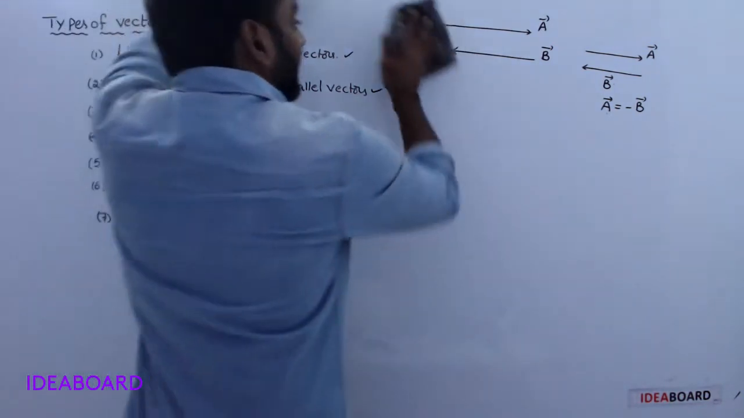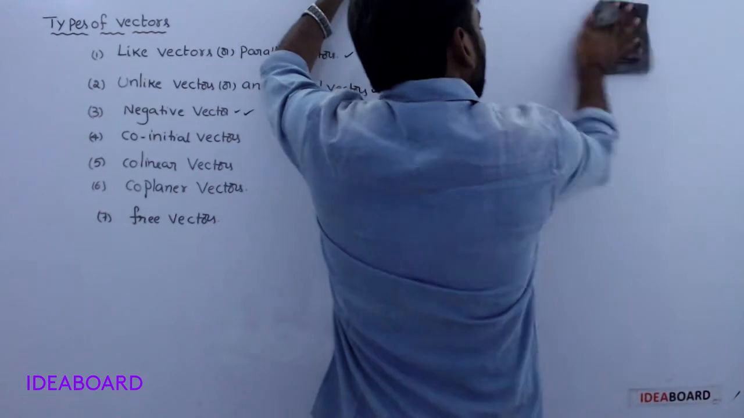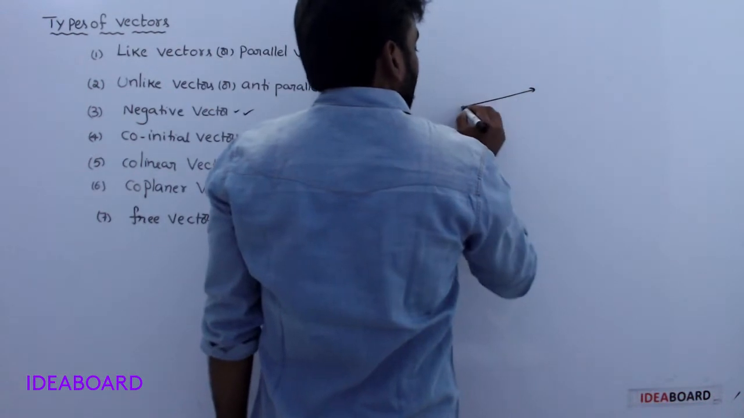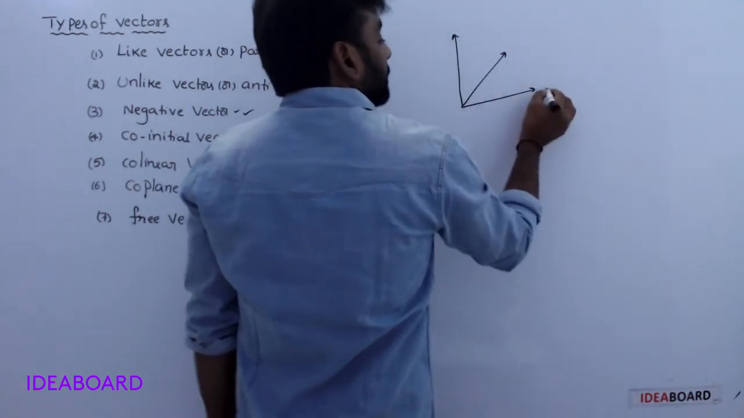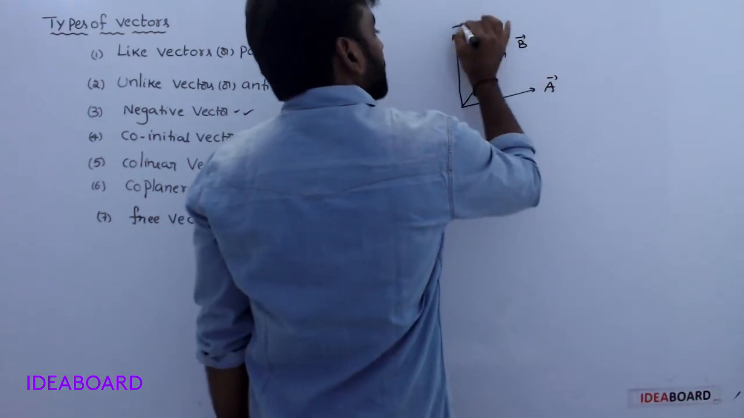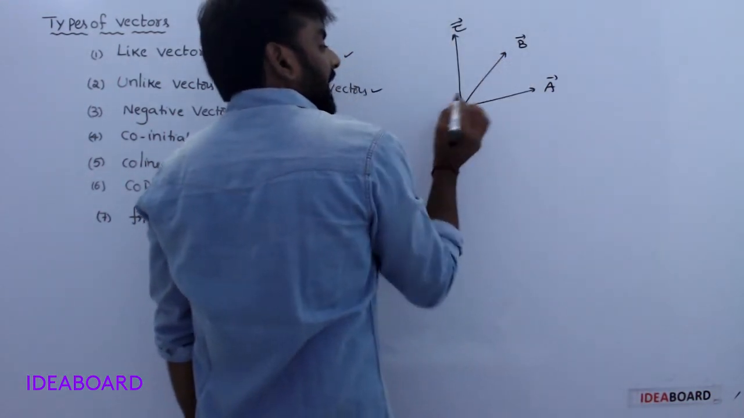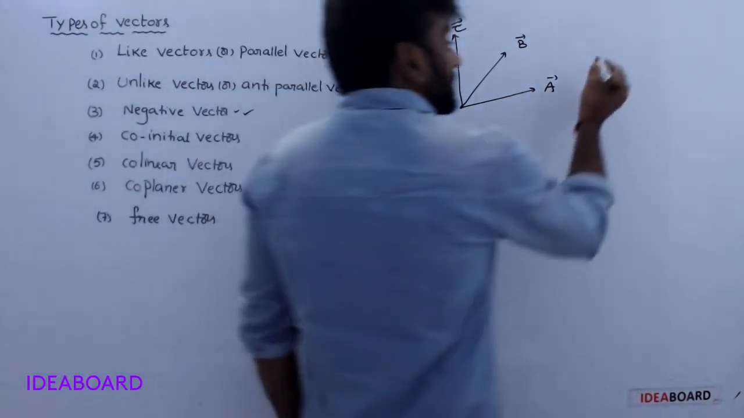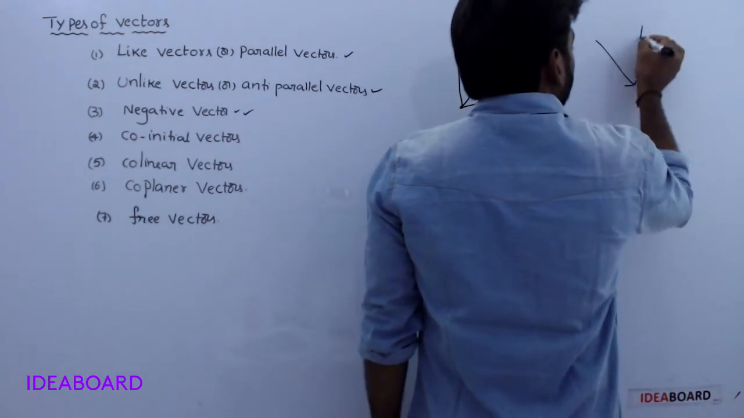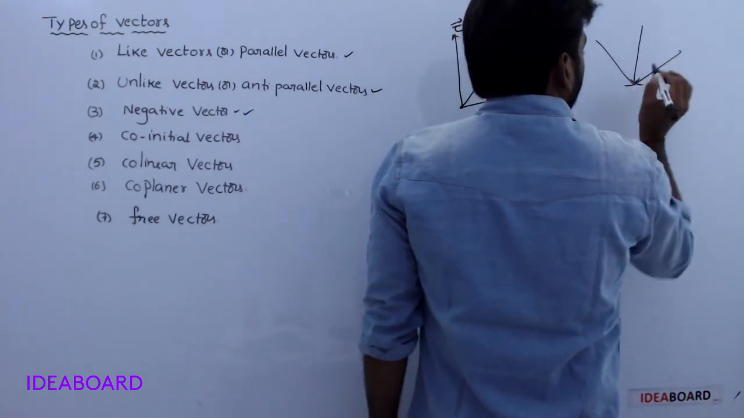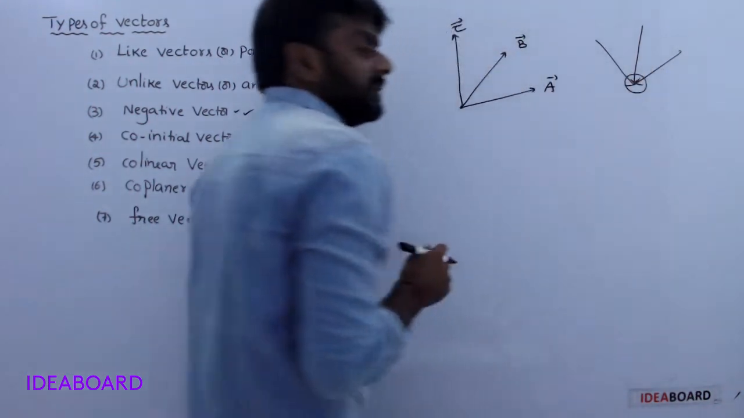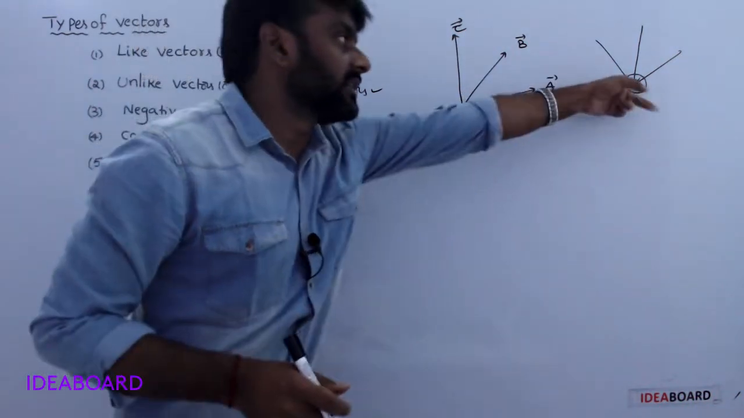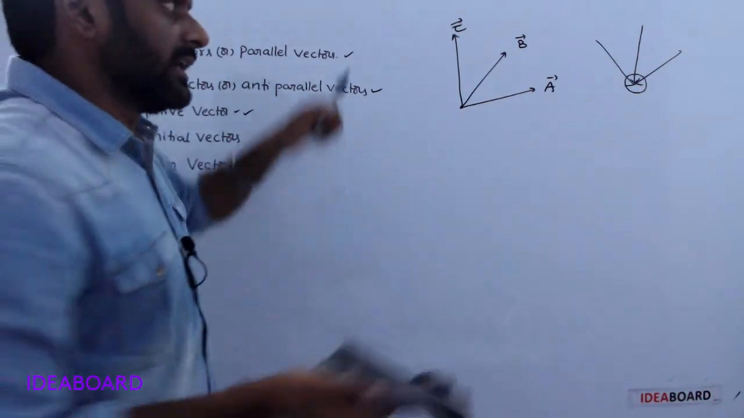Next, co-initial vectors. Co-initial vectors mean two or more vectors having the same initial point. A bar, B bar, C bar. See, all have the same initial point. Such types of vectors are co-initial vectors. If all have the same terminal point, they are co-terminal vectors. Understood?